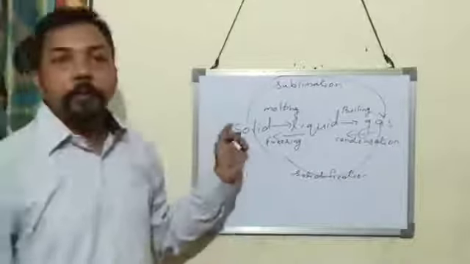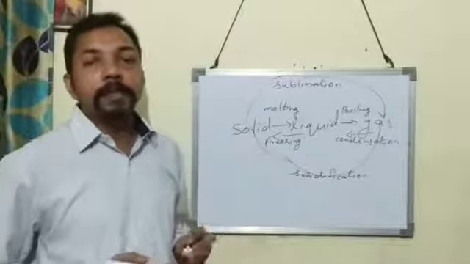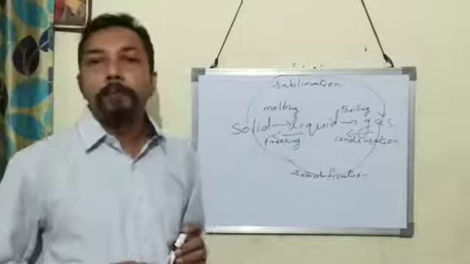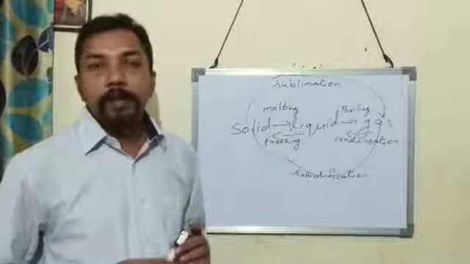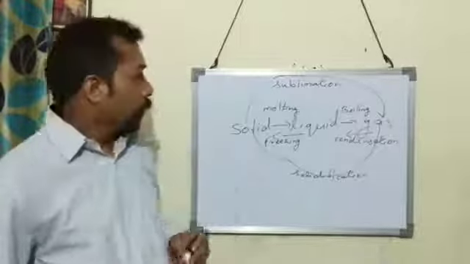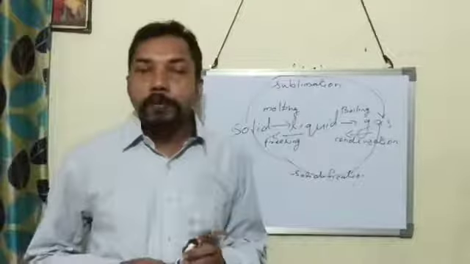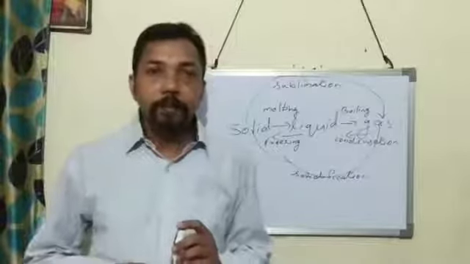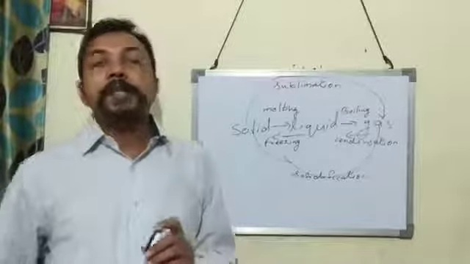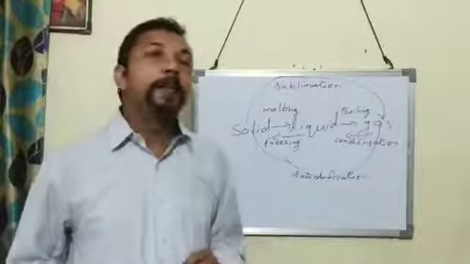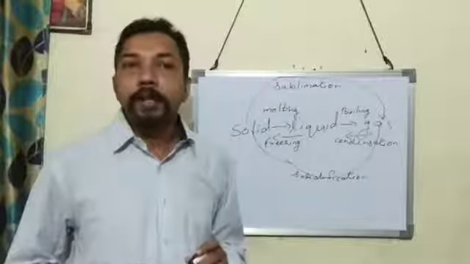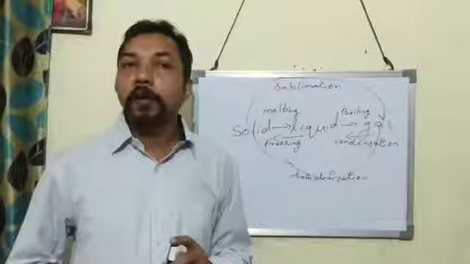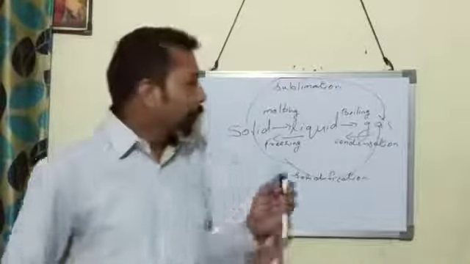So in all this you can see that one form of matter changes into another form. This is called change of state. And during the change of state, heat is either absorbed or liberated, which is called latent heat.